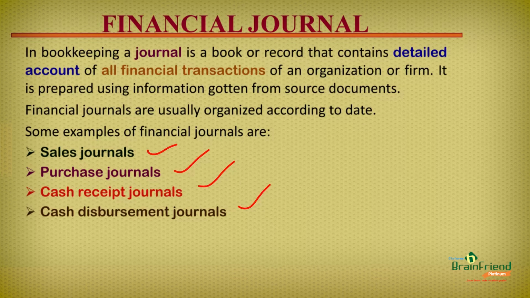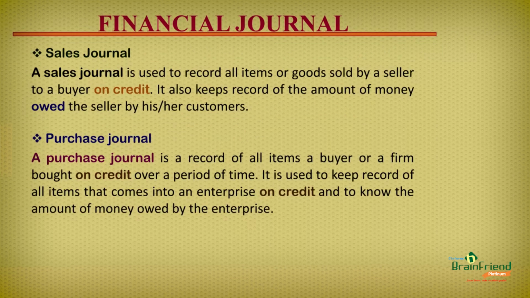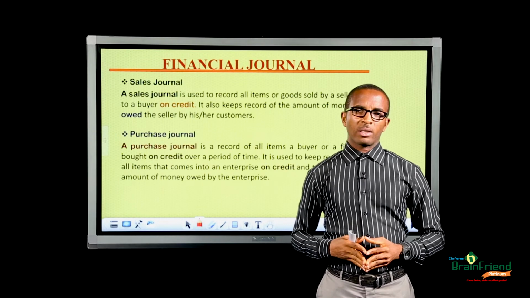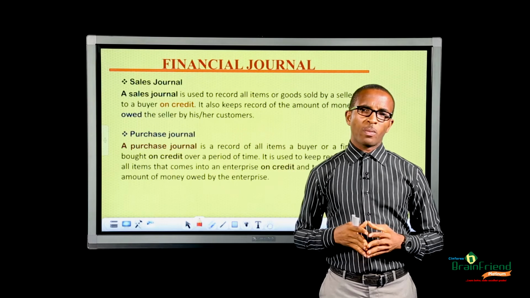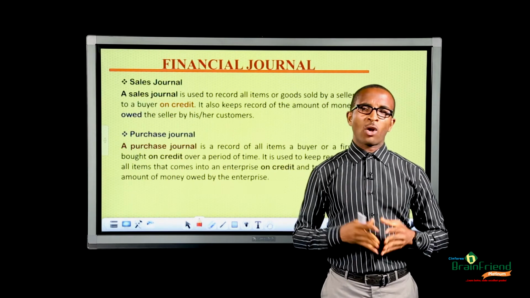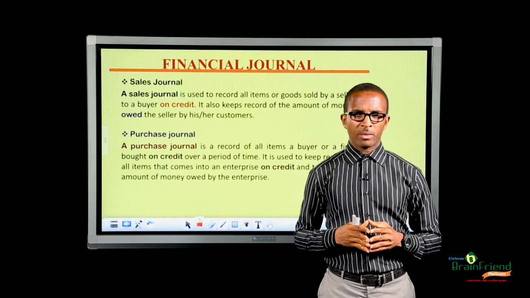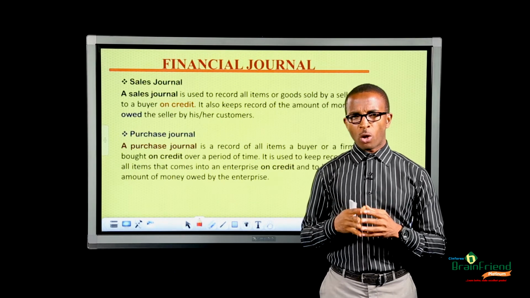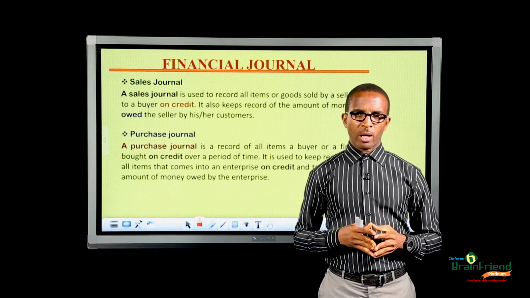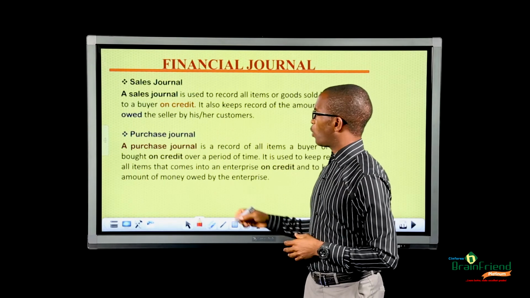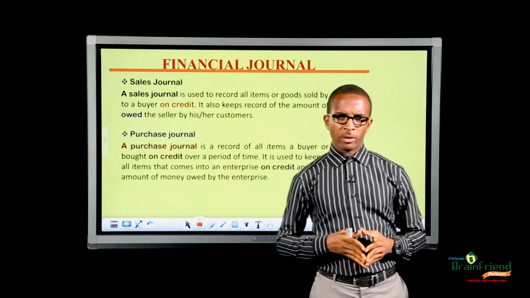Now, let's start with sales journals. A sales journal is used to keep record of all items sold by a business owner or an organization on credit. It helps the organization or the business owner to know the amount of money owed by the customer. That takes us to the next one, which is purchase journal.